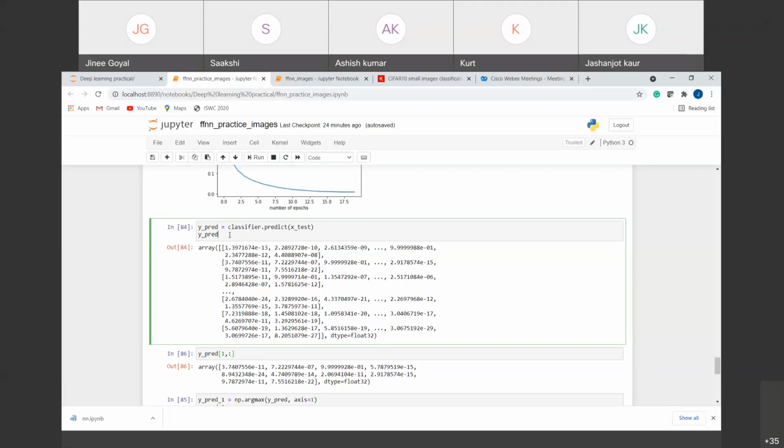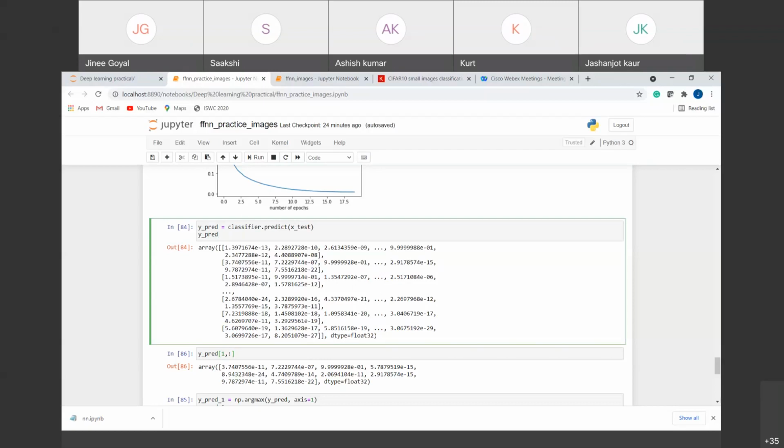Yesterday we provided a threshold: if the probability is greater than 0.5, we gave it class 1, otherwise class 0, right? But now that will not work here. Why? Because we have more than 2 classes. So we take the neuron that gives the maximum probability.